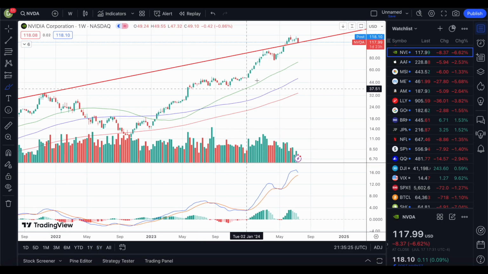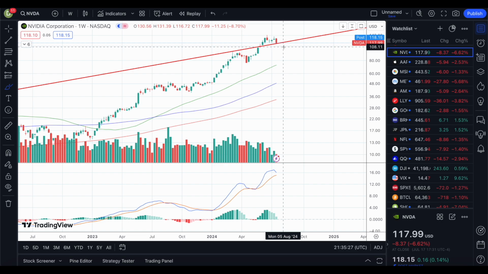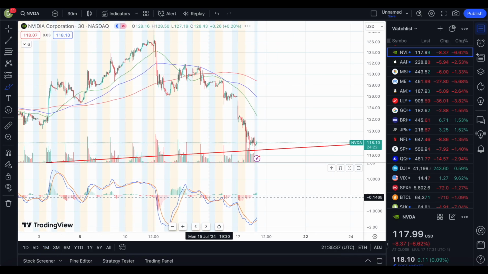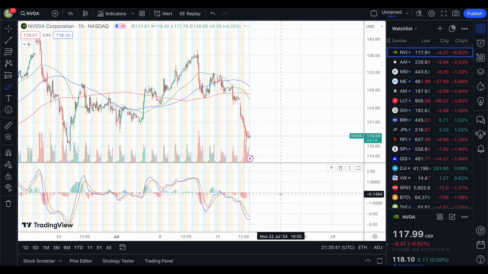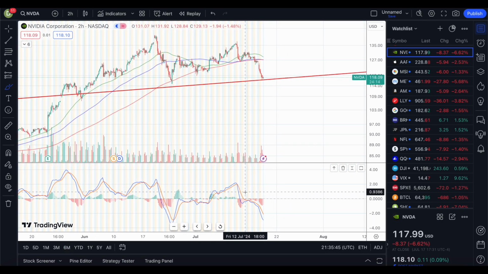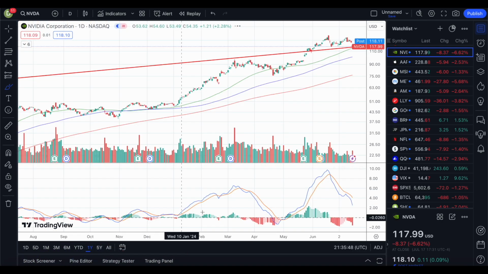And Nvidia has room to drop essentially, right? You could probably drop down to, let's say, the moving average, and it's not a guarantee it'll drop down, but it's about $73 and some change. And if you look at the MAC lines for Nvidia, it is showing a potential bounce up: the 1 month and 3 month are curving up, so potentially this could be a bounce up. The 6 month, not really guaranteed to be a bounce up.